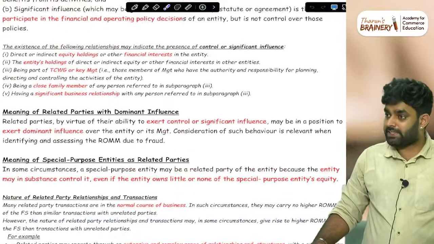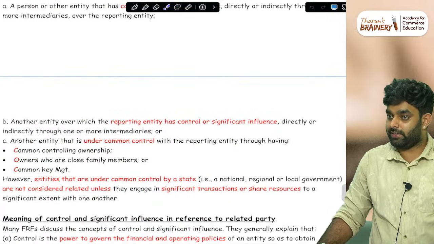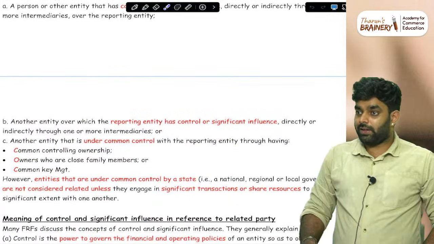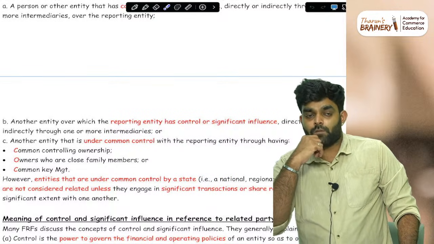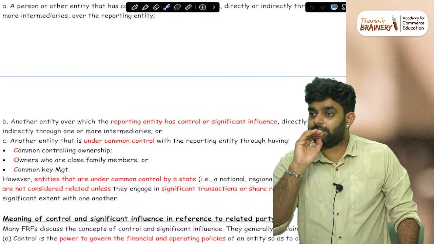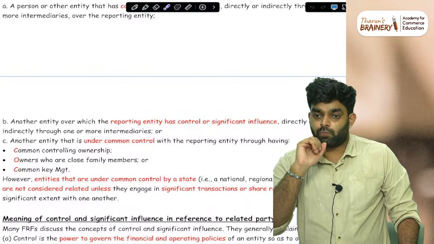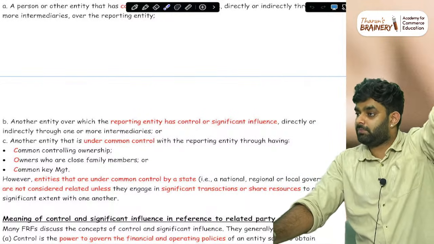there are some things inside this, like special purpose entity and dominant influence entity, and they may play a game with that. Let me explain with a situation. Imagine a big business like Reliance and a king like Mukesh Ambani, the head of the Ambani group.